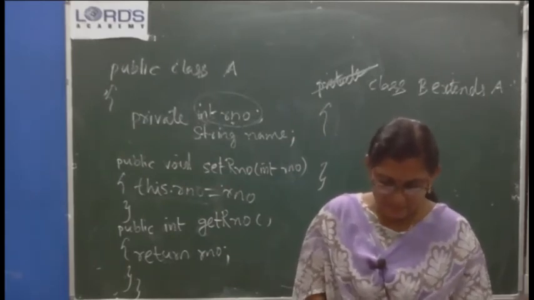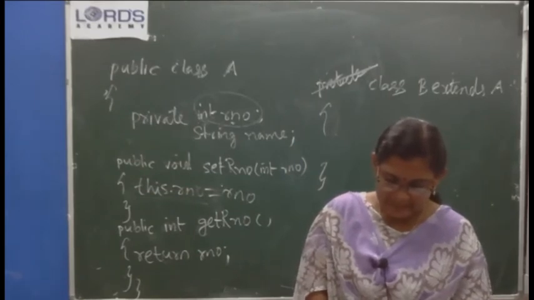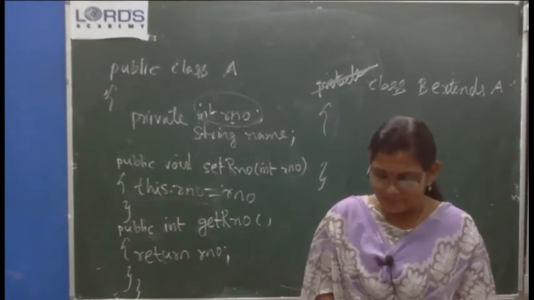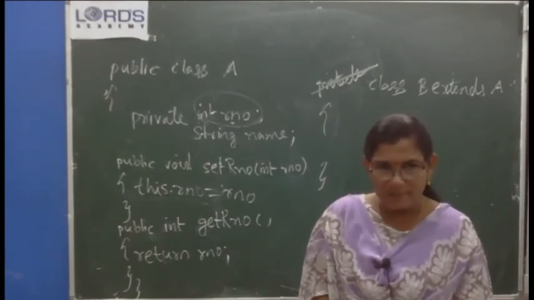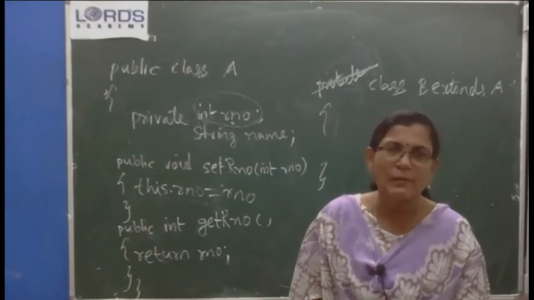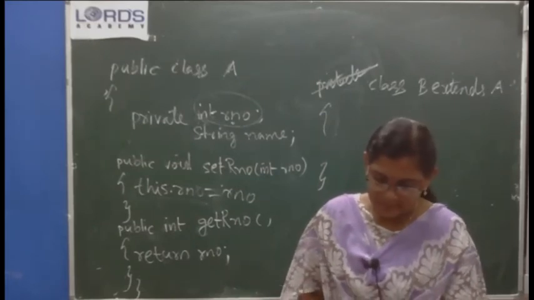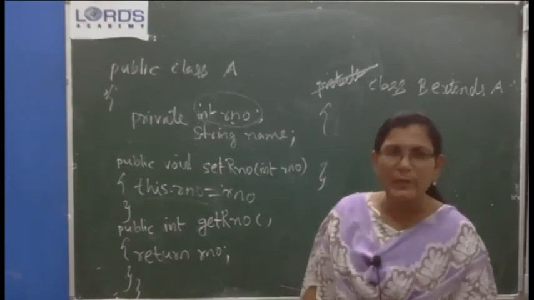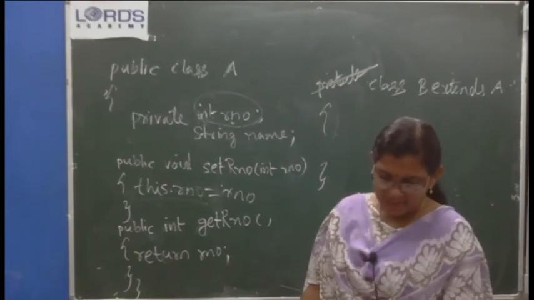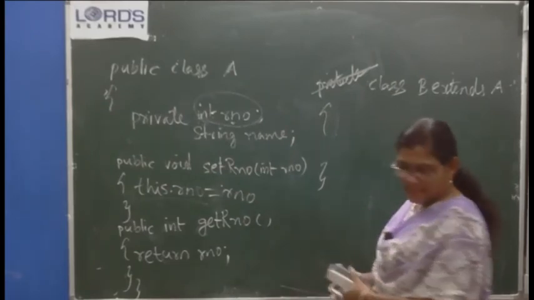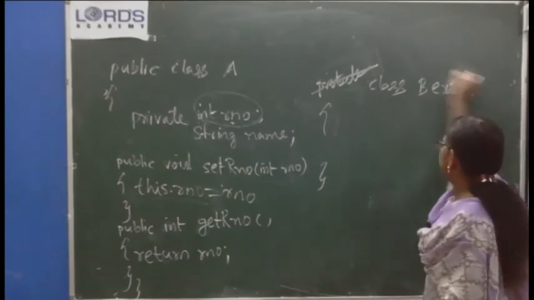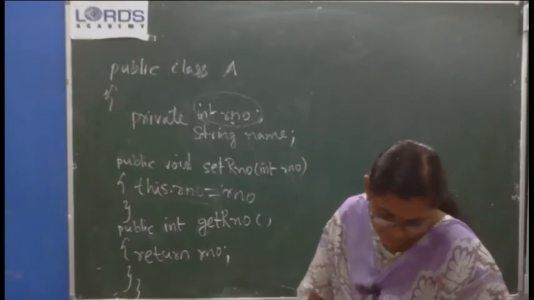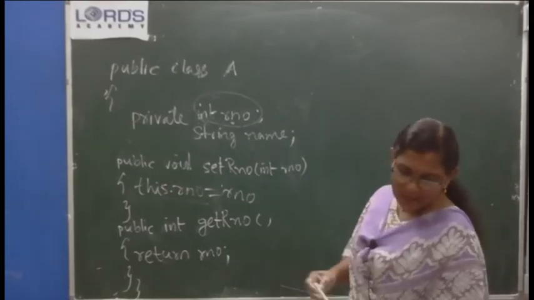getA will get the value of A. getA will return the value of A in this place. But there is no value set for A, isn't it? Did we set any value for A? No. So we have to set the value for A also. So in the input method, you add one more statement. If you want to run this program, add one more statement in the input method. We did not set the value for A. Without setting the value for A, we are asking to give the value of A, isn't it?